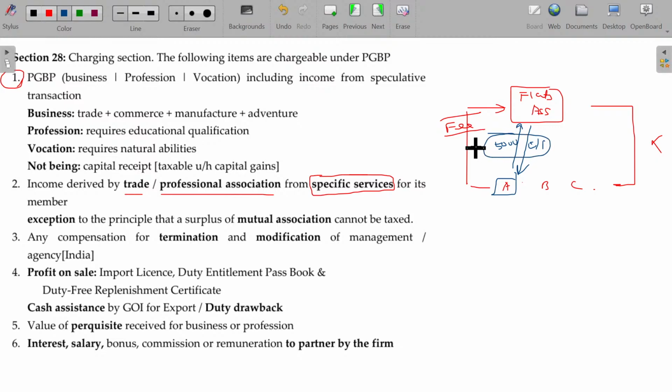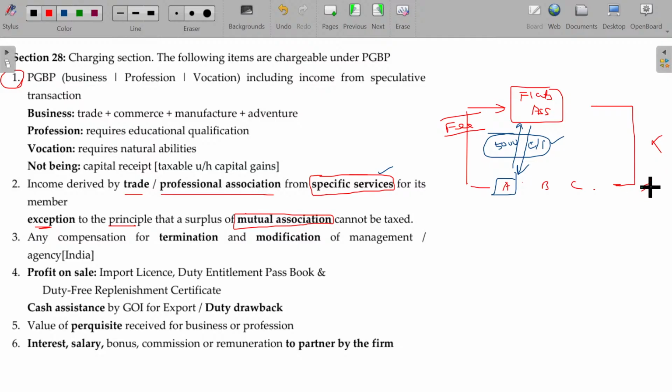Is that clear? This is called specific services. This service is especially for A, not commonly offered to all. Then it is called specific services. In that case, the amount collected for the specific services will be considered as PGBP, an exception to the principle that a surplus of a mutual association cannot be taxed.